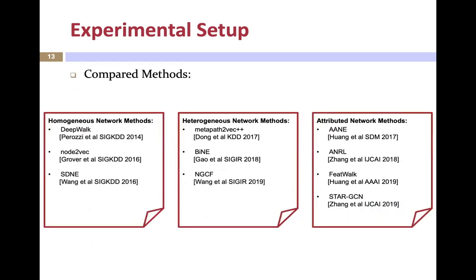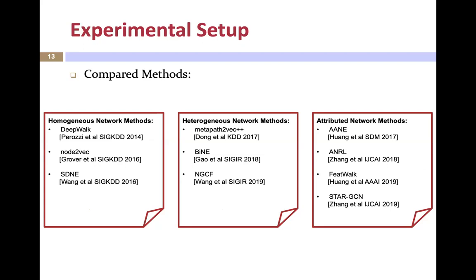As for the baselines, we mainly compare with 3 types of embedding methods: homogeneous methods, heterogeneous methods, and attributed network methods, which are shown in this slide. For each baseline, we use the default implementation released by the original authors, and we fairly tune hyperparameters for optimal performance.